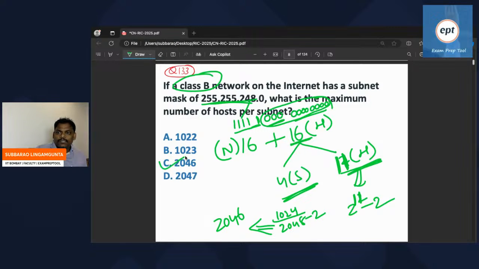So C is the answer. By mentioning class B as 16 plus 16 and seeing the mask in those 16, this is 5 and this is 11. 11 means 2 power 11 minus 2 hosts are possible.